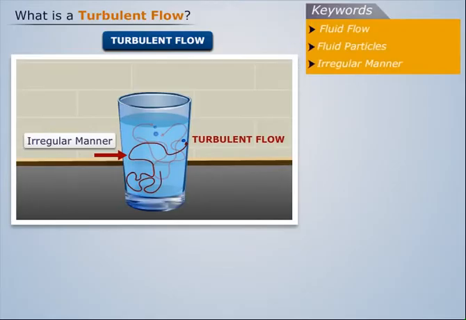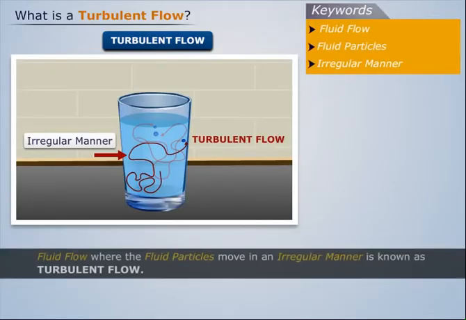Thus, a fluid flow, where the fluid particles move in an irregular manner, is known as a turbulent flow.